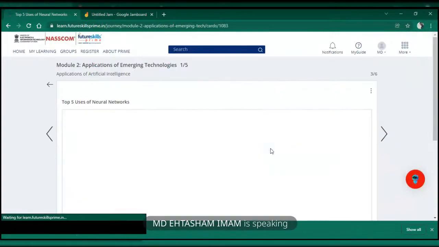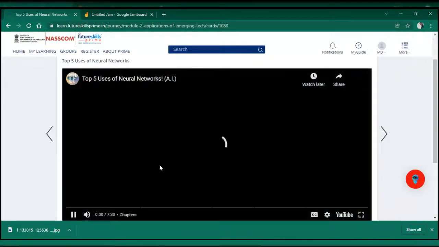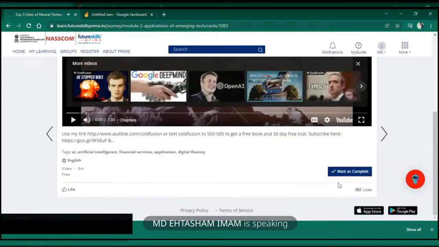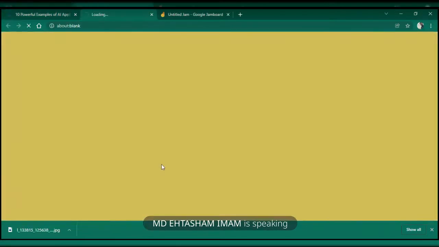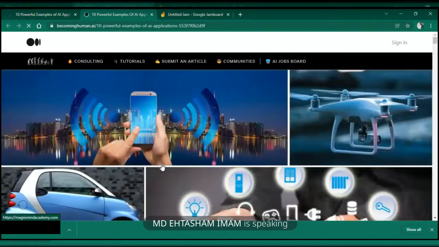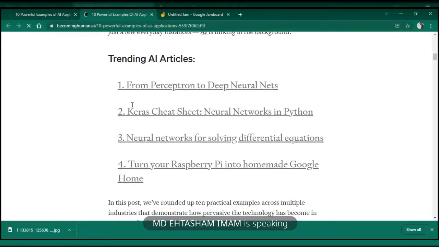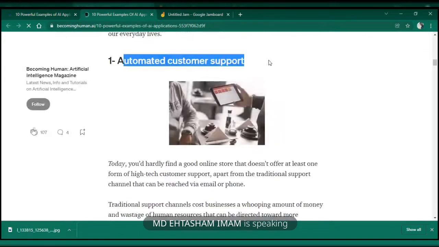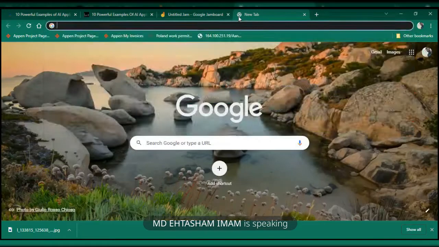Top 5 uses of neural networks. Finished. This is done. 10 powerful examples of AI in future applications, whatever it is. This also I must have explained, most of these. Automated customer support I already showed in LIC, or I will open some other website for something different. Wait, let me think of any other website which has automated support.